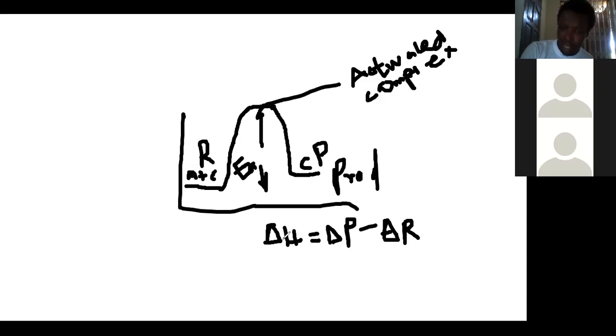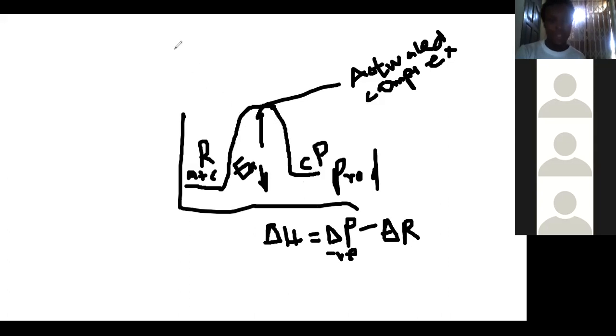Now, when the enthalpy change is negative, then we can see that the chemical reaction is exothermic. When it is positive, then we say it's endothermic. And so if you are using this activation diagram, what you are going to do is with the endothermic,